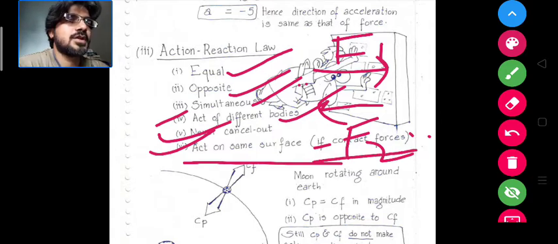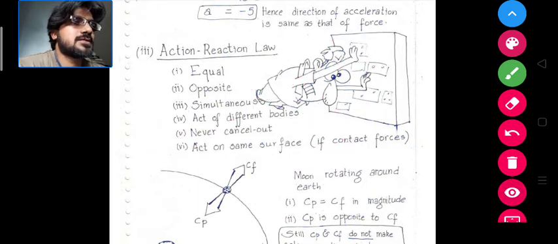Okay, so there are different kinds of force. If the forces are in contact with each other, which is a necessary condition for an action reaction pair, they have to be in contact, at a point of contact, so they act on the same surface but on different bodies. Okay, if you're thinking that they cancel out, I can show you an example.